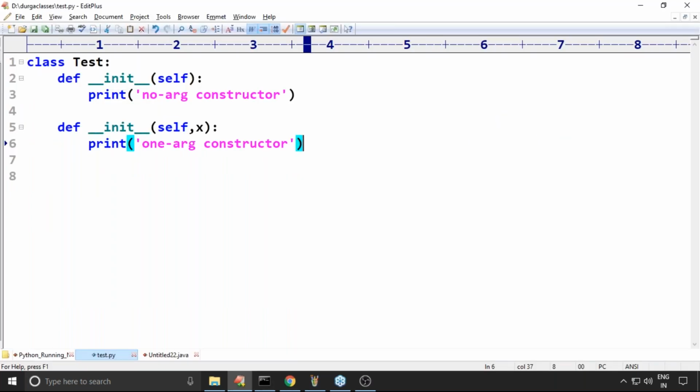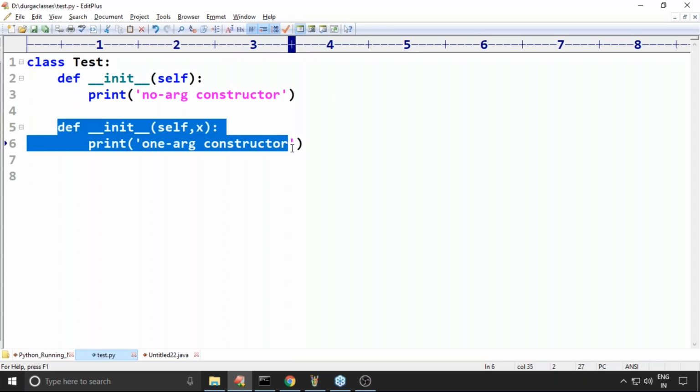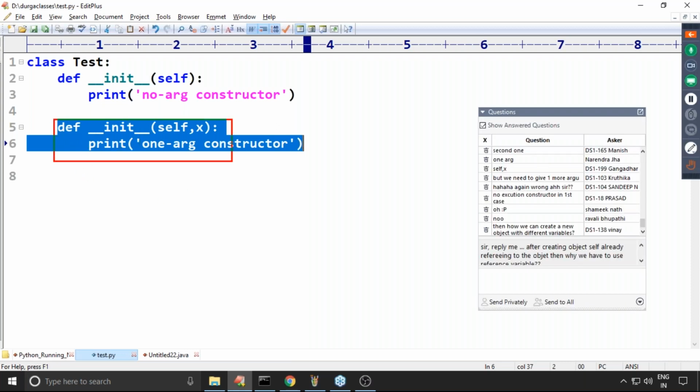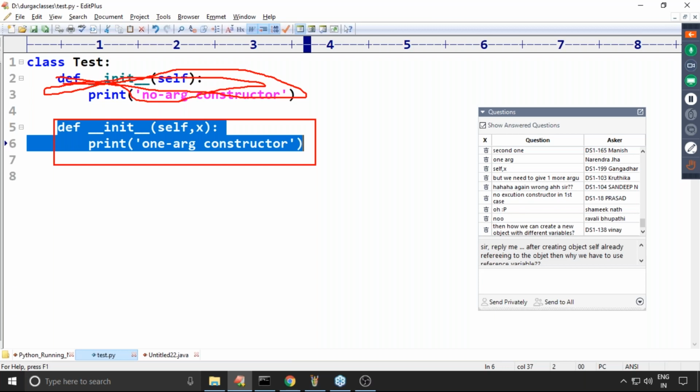The Python virtual machine always considers the most recent constructor. Once you define the second one, the first is gone and won't be available to the Python virtual machine. This one is replaced with this, because at a time only one init can be there. That's why the PVM only cares about this one.